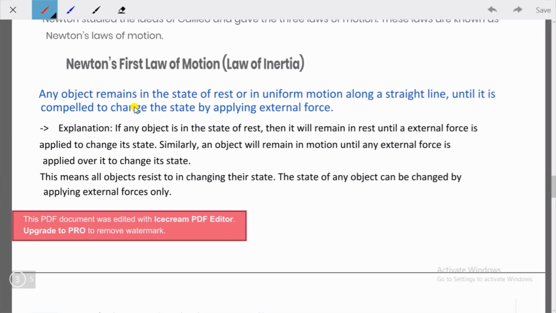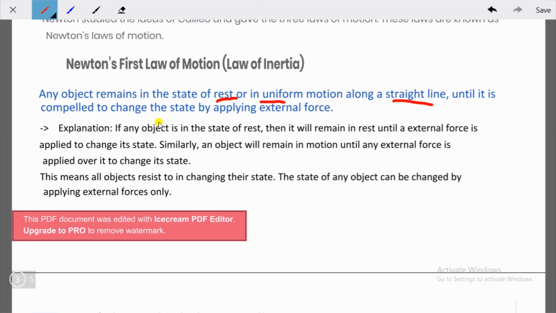Any object remains in the state of rest or in uniform motion. So two states are there: either the object is at rest or in uniform motion, meaning it is moving at uniform speed, that means uniform velocity, along a straight line until it is compelled to change the state by applying external force.